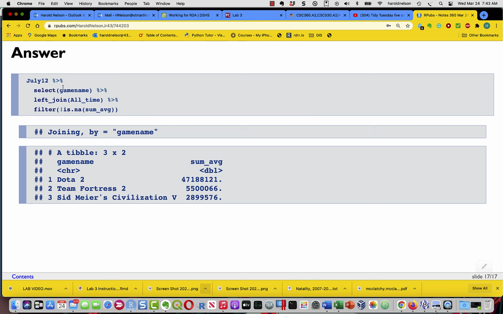Again, start with July 12th. Select game name so that I've only got one variable from the July 12th data frame. Left join it to all time. Then filter not is.na sum avg. Because if you had something which was in July 12th but not in all time, then the sum of avg would be not available. And of the 10 games which were leading in July 12th, 3 of them made the all-time hit list. Okay, so I hope you had fun doing this.